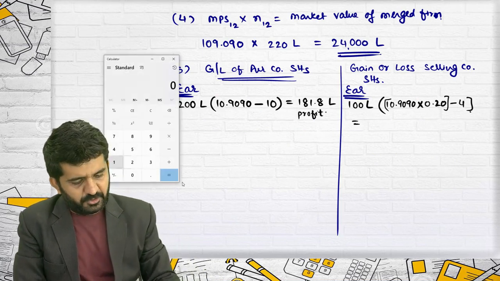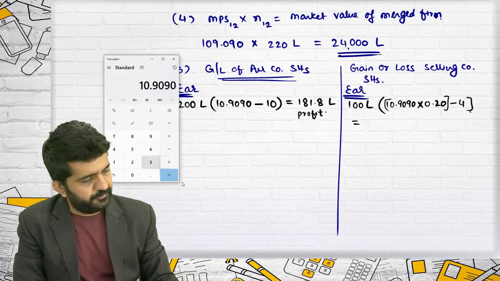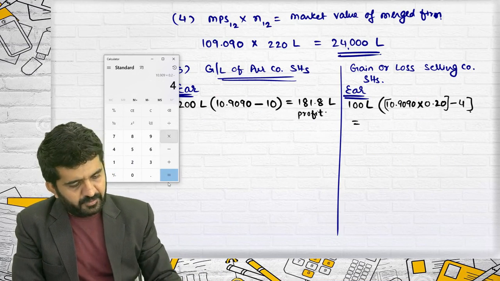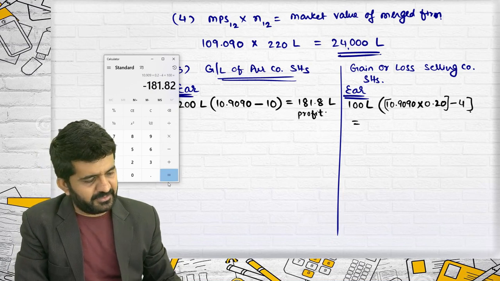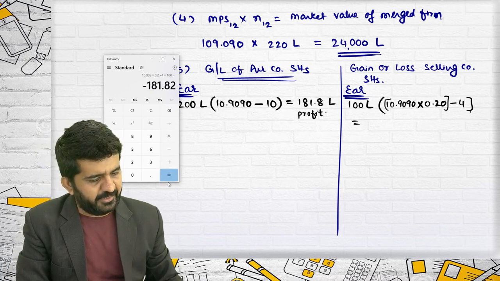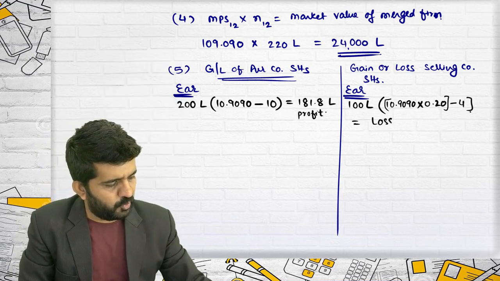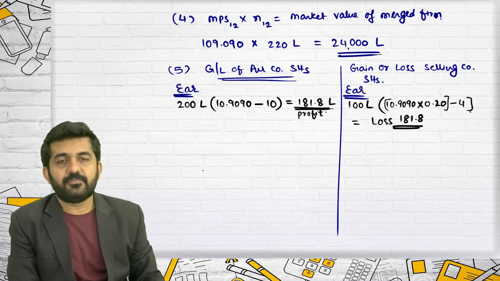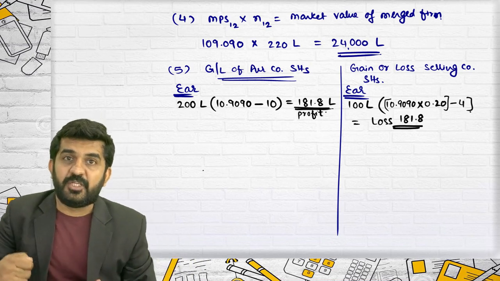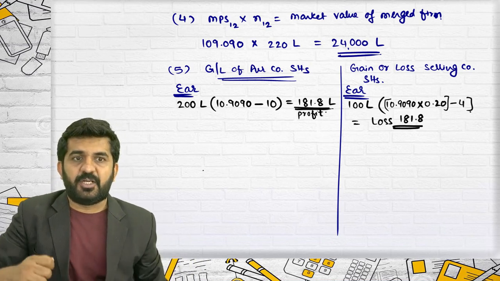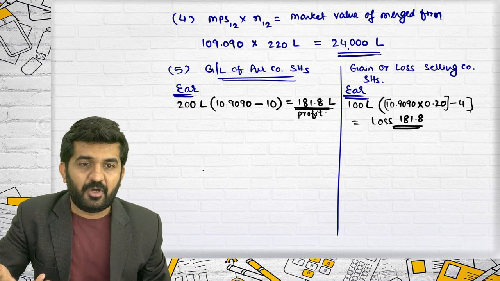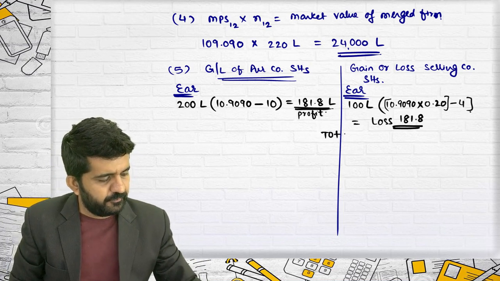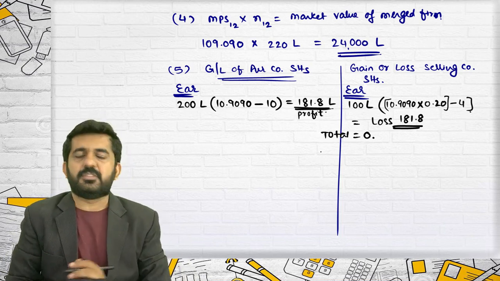It is 10.90 multiplied by 0.2 minus 4, multiplied by 100 lakhs. It is 181.8 negative. Loss of 181.8. We were knowing this. We were also knowing there will be profit for purchasing company. If you find out exchange ratio based upon earnings, it is less than it. So it will be profit and total will be 0.